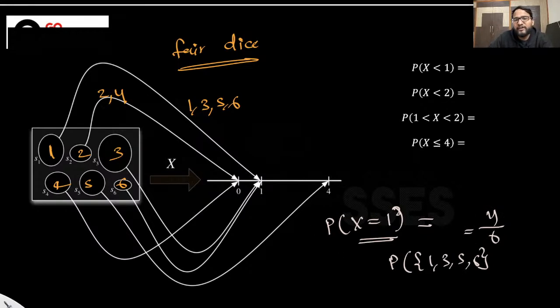Similarly, if I ask you what is the probability that X is 0, you will say this set is 2, 4. Now, if I ask you what is the probability that X is less than 1, you will say the set of all outcomes which are less than 1, which means again 2, 4. Sorry, 5 is mapping to 4.